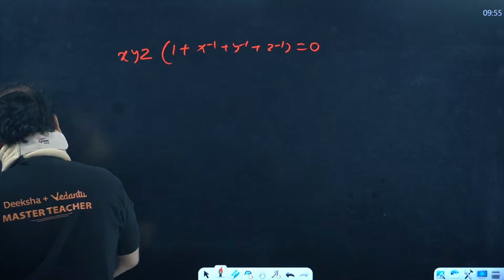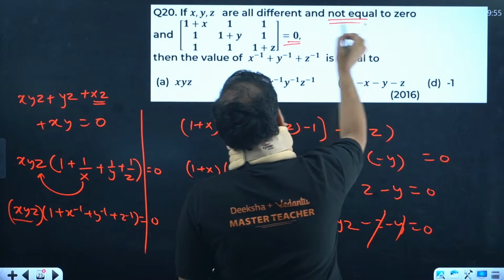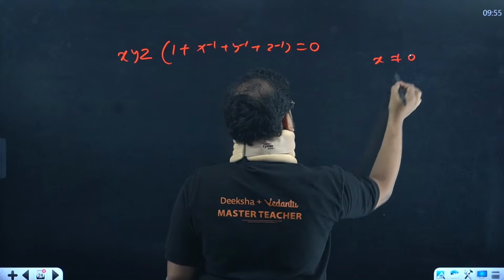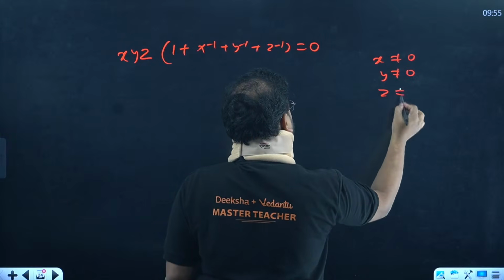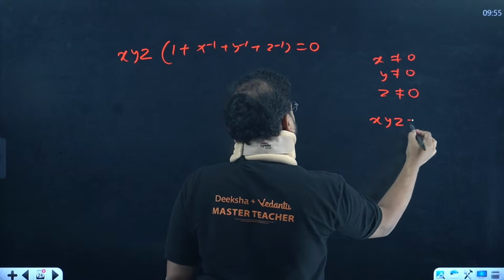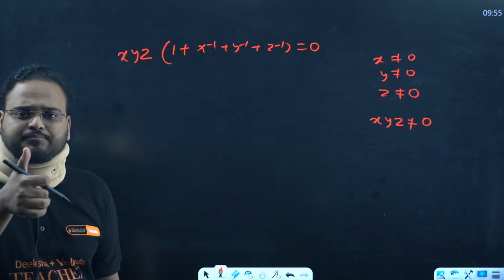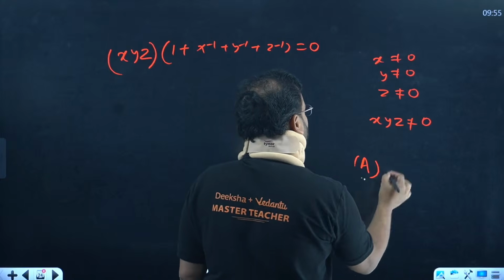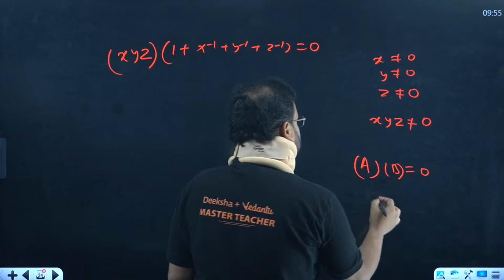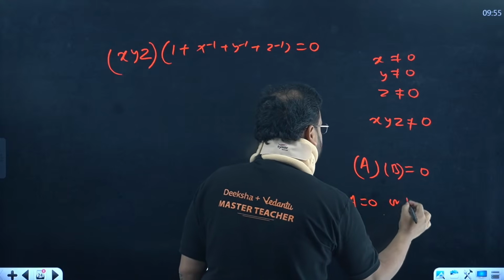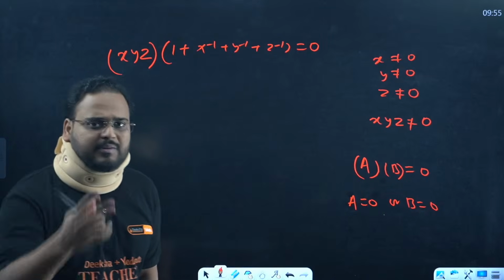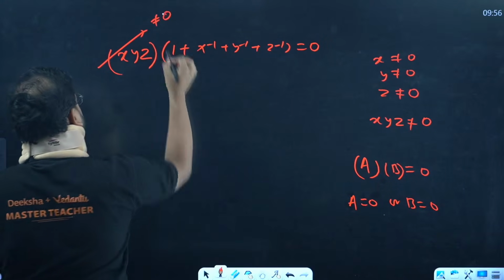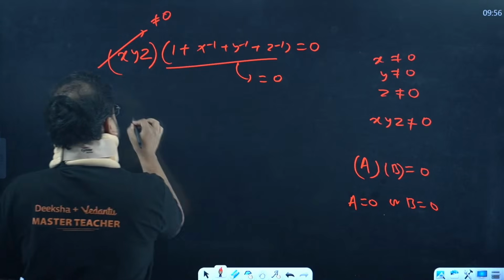So they are mentioned in the question only, please check: x, y, z are not equal to 0. It means that if x is not 0, y is not 0 and z is not 0, then x into y into z should also be not 0. Am I right? Now if we have two factors, a into b equal to 0, then either a should be 0 or b should be 0. One of them has to be 0, right? At least one of them has to be 0. So if this is not 0, this has to be equal to 0. So what we get from here? 1.